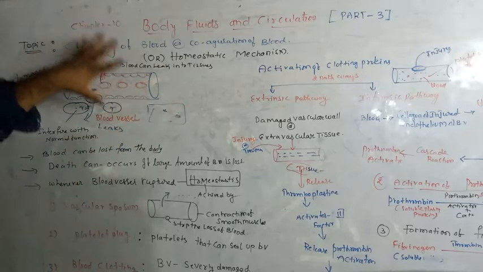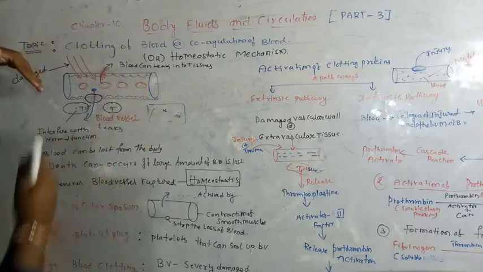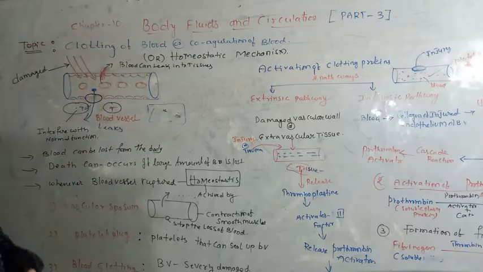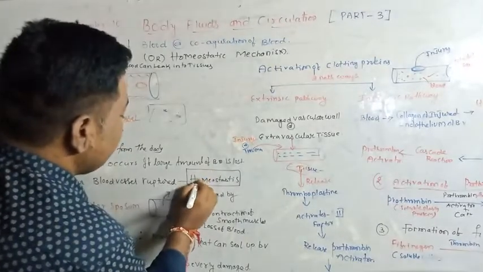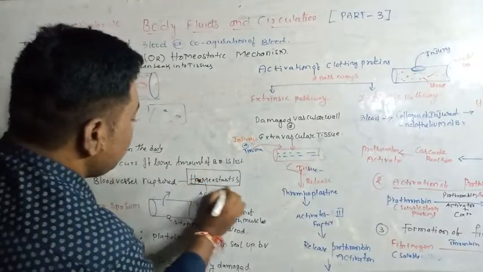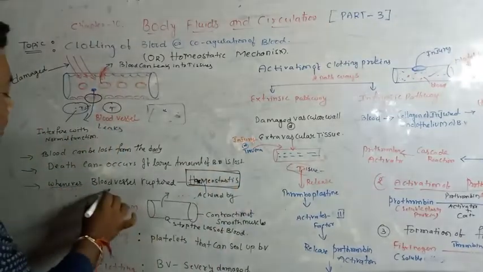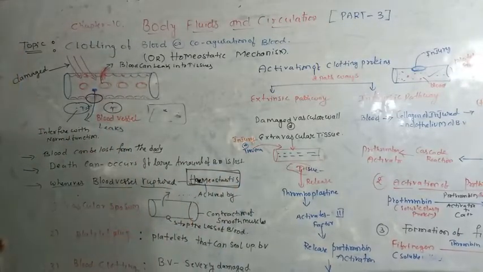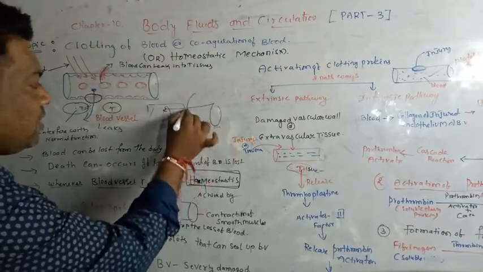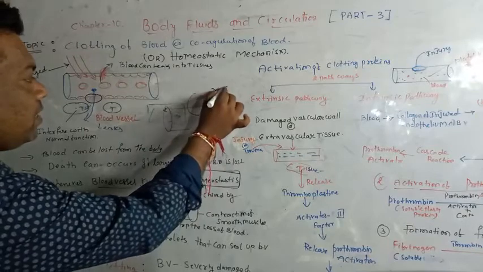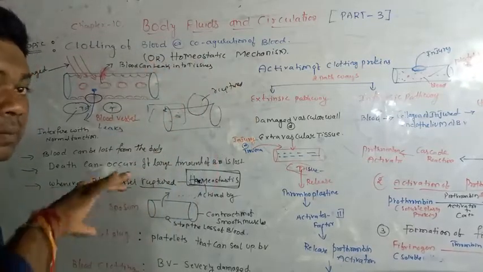So when a blood vessel is ruptured, it is known as hemostasis. Simply I am writing here, hemostasis.